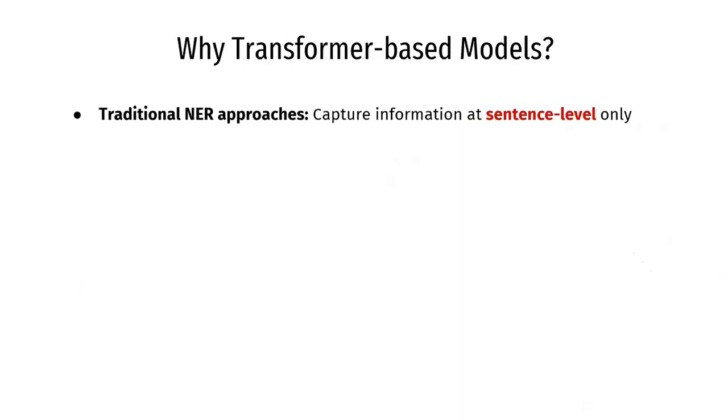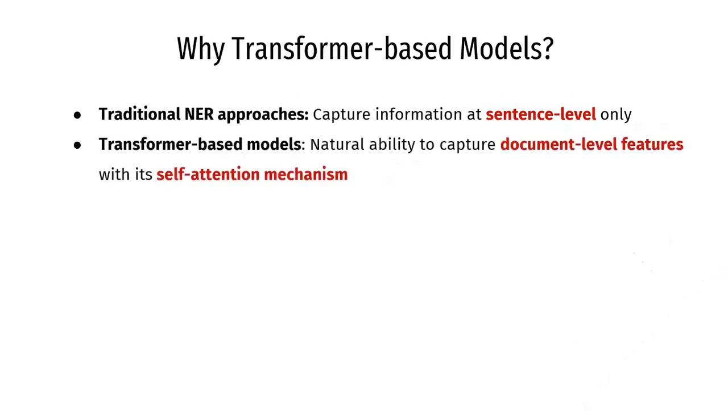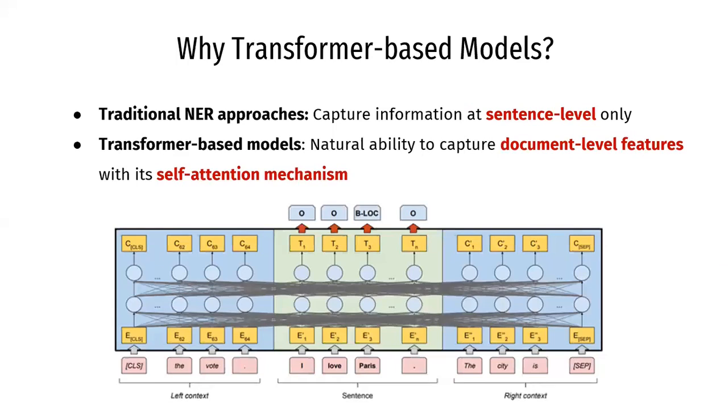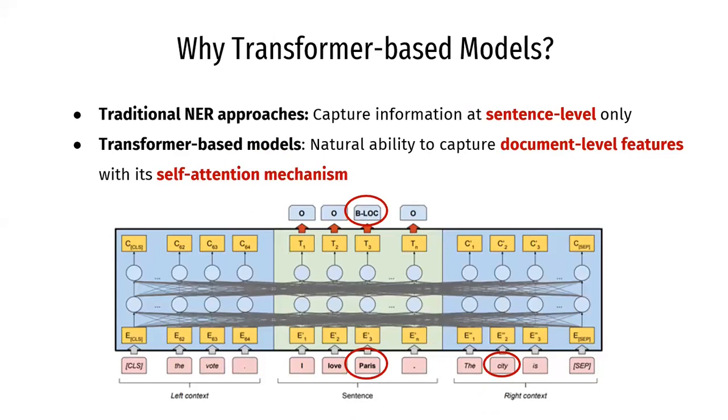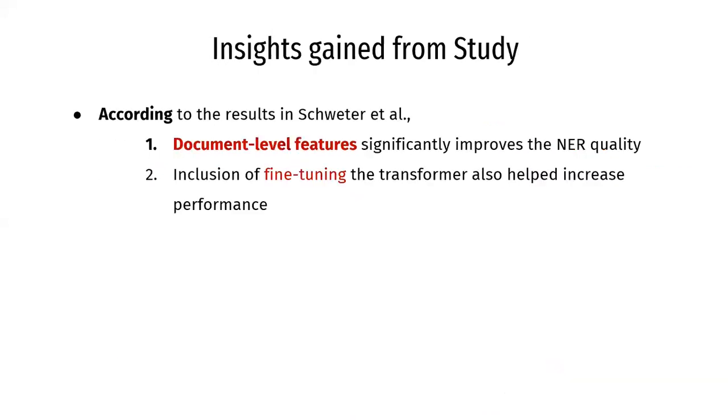Traditional NER approaches consider information within a sentence but not across sentences. So the purpose of using transformers is due to their natural ability to capture features at document level with their self-attention mechanism. This is done by simply passing a sentence and its surrounding context through a transformer to obtain word embeddings. For example, the word Paris could be labeled more accurately as a location entity due to its right context, which mentions there is a city. The self-attention mechanism would then perform computations over all the input tokens, including the left and right sentences, enabling each token within a sentence to be influenced by its surrounding context.